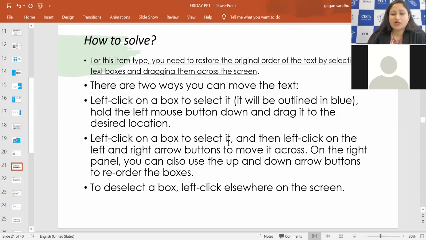There are 2 ways to solve the question. First, you can click on a box to select it, then drag it and bring it to the empty box on the right, and leave it wherever you want to place the text box. Another way is to click the arrows given: right, left, up and down. Click the arrow, and the selected box will be moved as per the arrow directed.